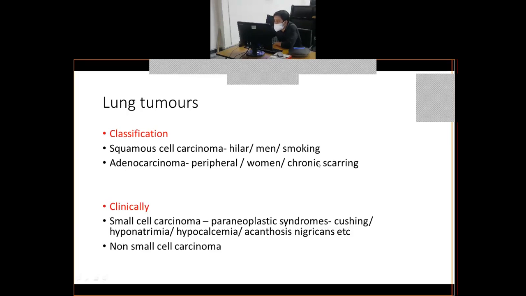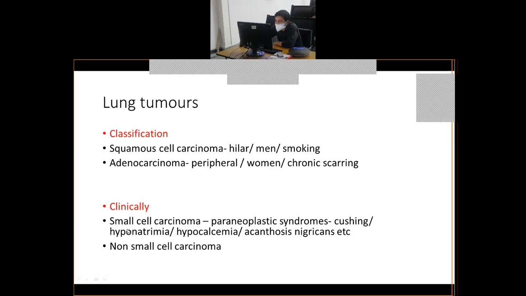So why have I given the history of TB? Because pulmonary TB, even if it heals, may cause scarring of the lung, which may give rise to tumors in future. So this kind of applied question may come for lung tumors.